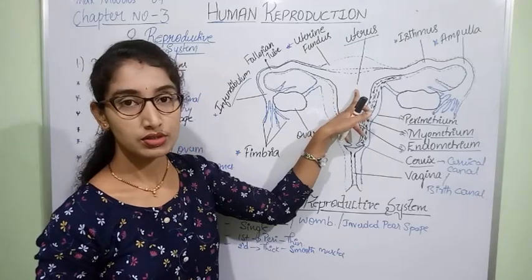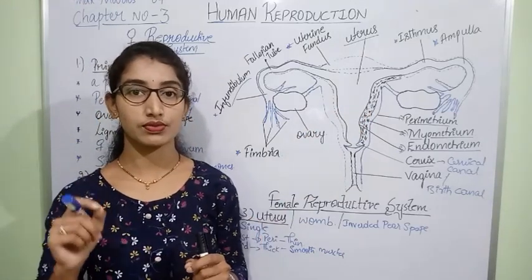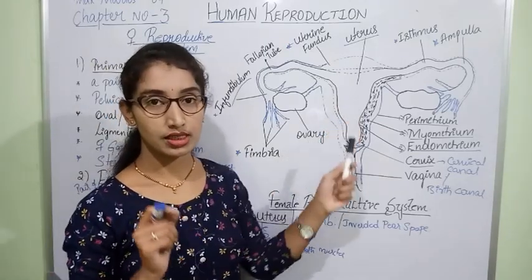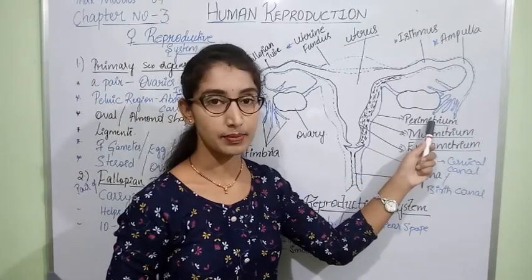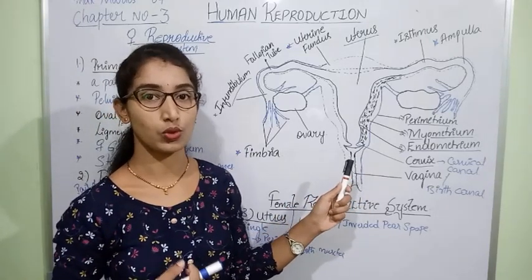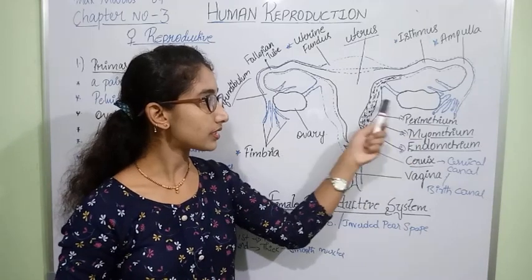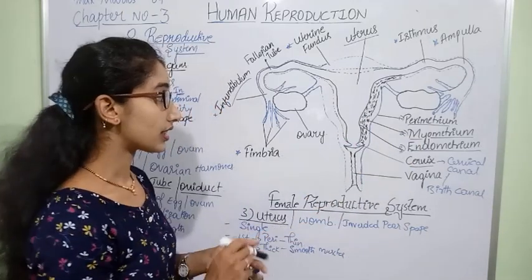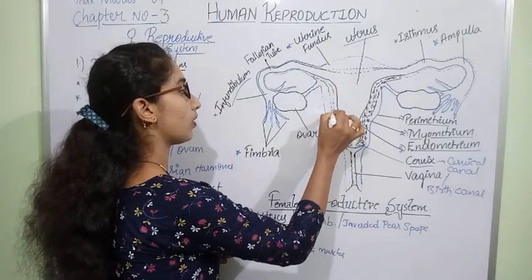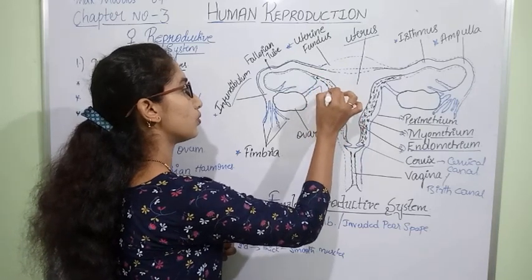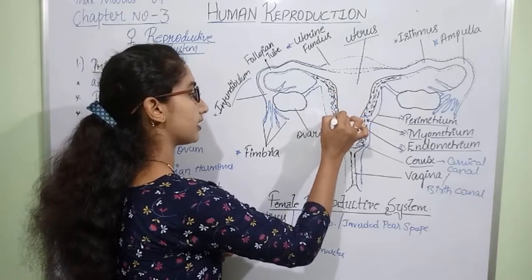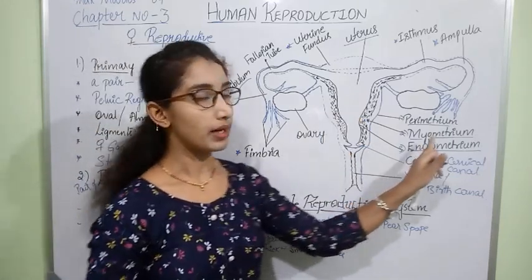The uterus is made up of three different layers which perform different functions. The outermost thin layer of the uterus is the perimetrium, which gives shape, structure and support to the uterus. Next to the perimetrium there is a thick layer made up of smooth muscles, called the myometrium.